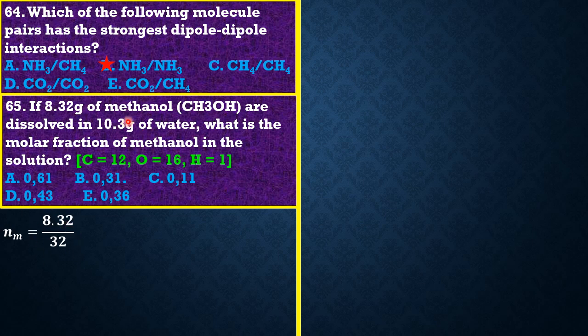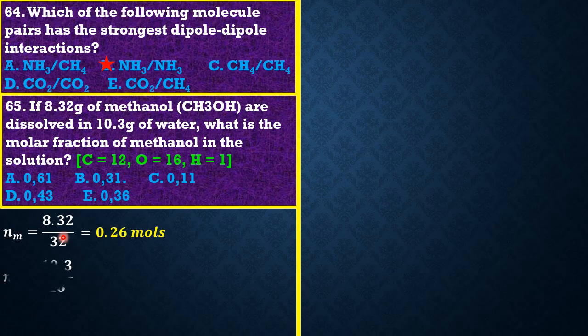The given mass of methanol is 8.32. The molar mass you get by summing the individual masses that make up this compound. Carbon is 12, hydrogen is 1, so we have 12 plus 4, which gives us 16, plus 16 gives us 32. Simplifying that, we have an answer of 0.26 moles to 2 decimal places.